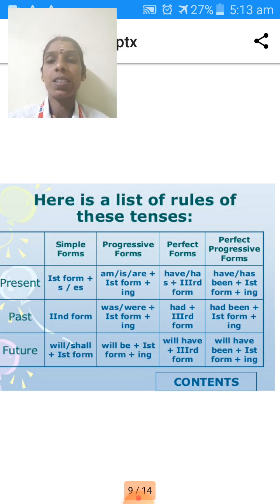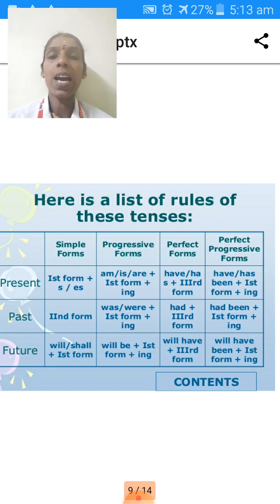These are the various forms in the tabular column. If you know these things, you can easily identify the verbs. Just keep in mind, if it is a simple present, you should use the first form of the verb and s/es. For present perfect tense, you should use have or has and the third form of the verb. For present continuous tense, you should use am, is, or are and then the fourth form of the verb. For present perfect continuous tense, since it is a continuous tense, we use the ing form of the verb.